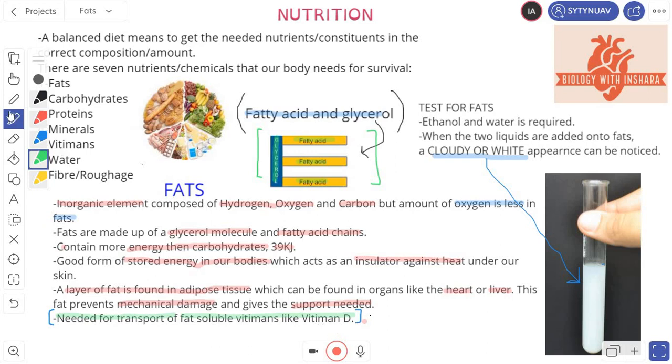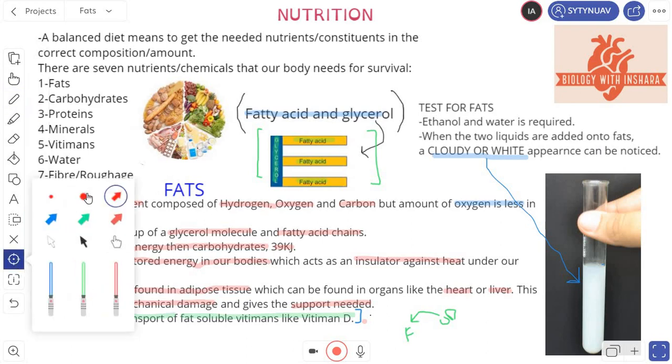Just think of it like this. This is your fat in its liquid form, and then we have your vitamin D. So this vitamin D here gets dissolved in your fat, and when it's dissolved in your fat, it gets transported around your body. Okay, simple enough, nothing rocket science to that.